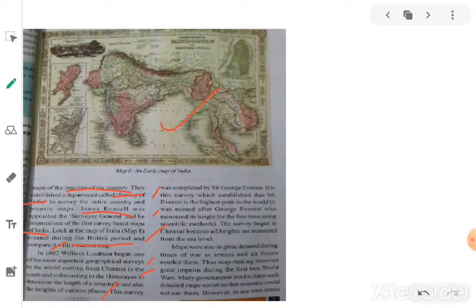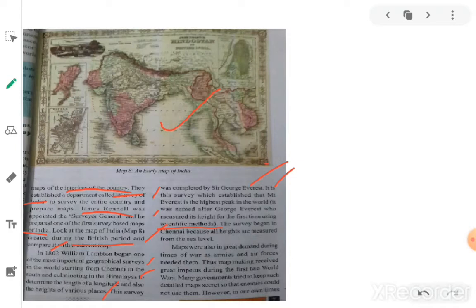This survey was completed by Sir George Everest. It is this survey which established that Mount Everest is the highest peak in the world. It was named after George Everest, who measured the height for the first time using scientific methods. So Mount Everest is the name of a person.